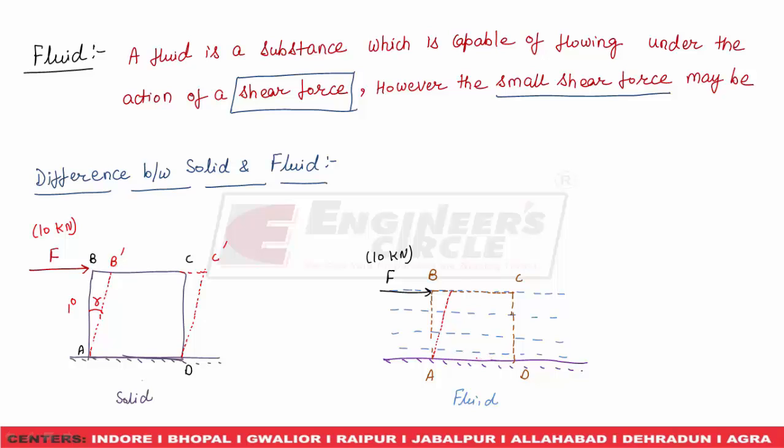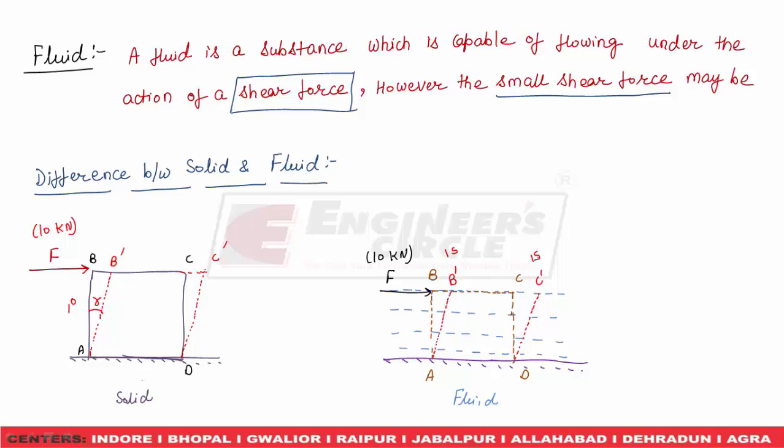So because of this shear force F, in 1 second the layer AB will become AB dash, and the layer CD will become C dash D.